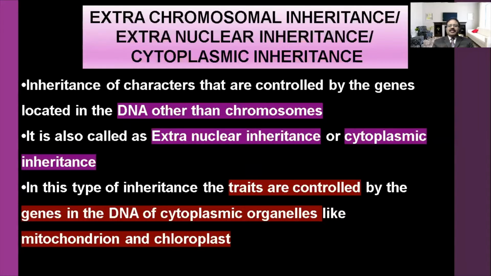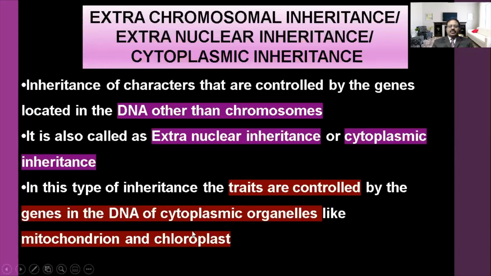Because of that, they can control their character or metabolism. Apart from that, they also control certain characters of the plant or animal, so they also do the cytoplasmic inheritance.